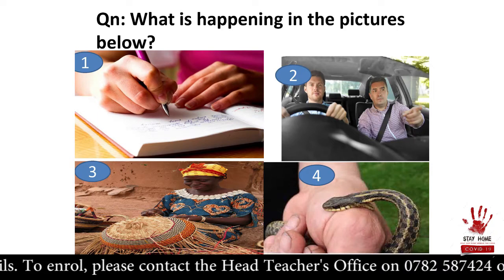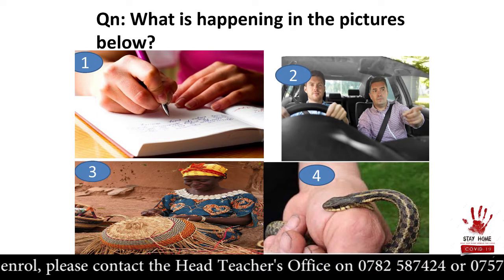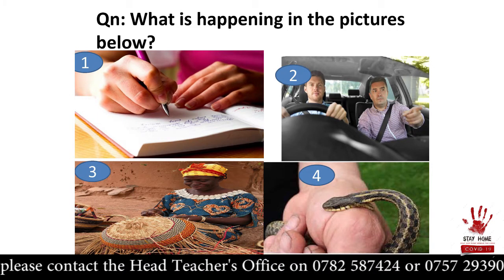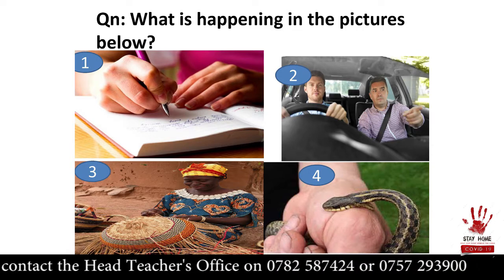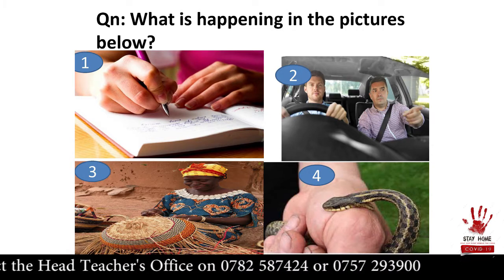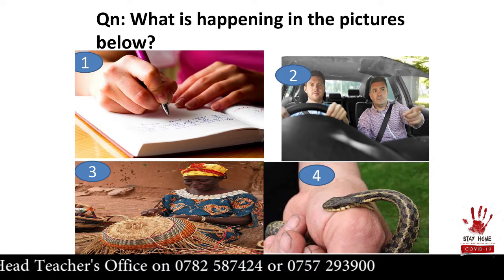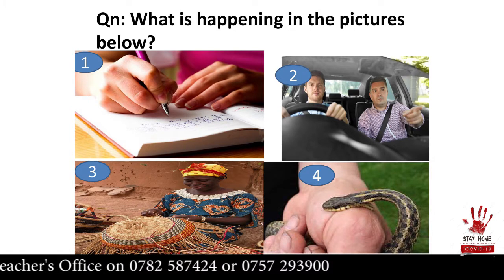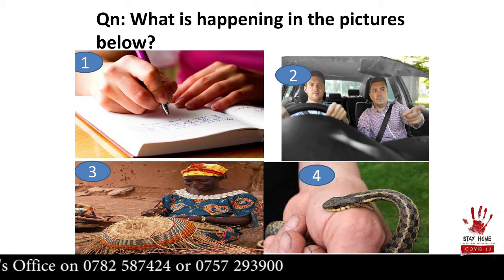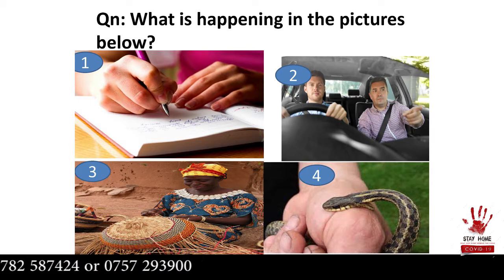Let's look at the pictures. What is happening in the pictures? We go to picture 1, writing. The verb is writing. We can say a student is writing in his book. Picture 2, driving. We can say the man is driving a car.